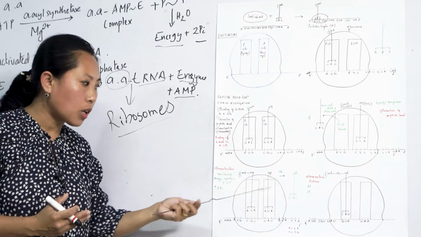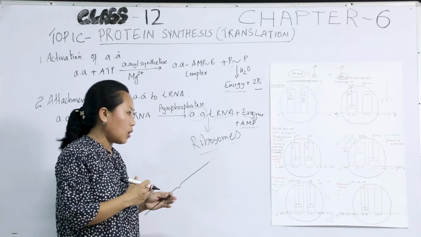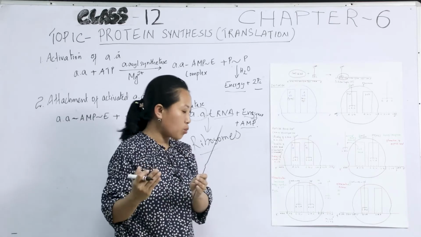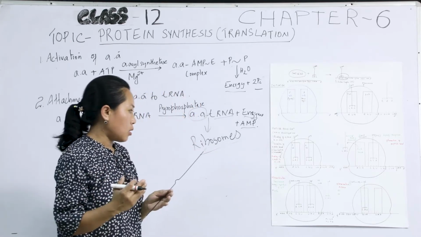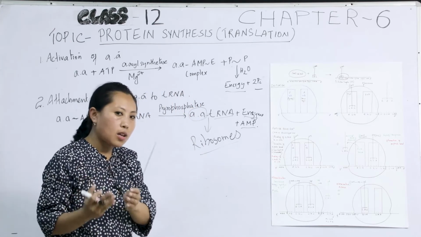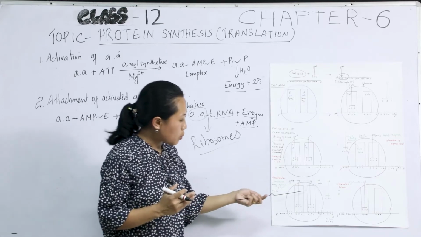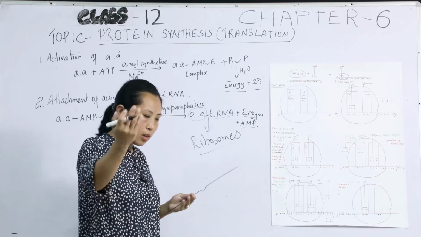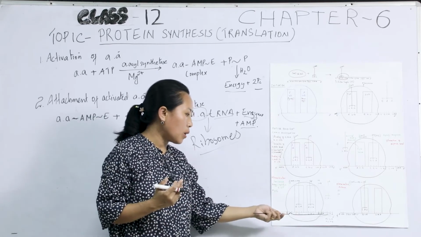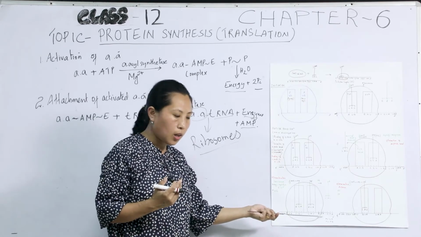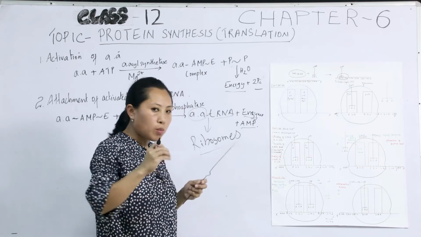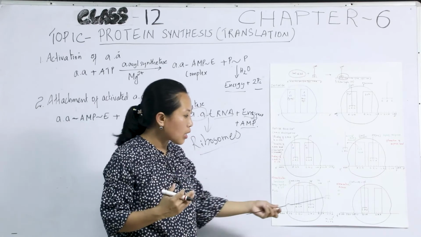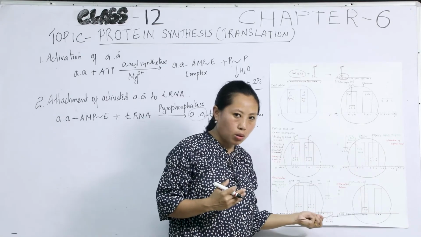Again, this tyrosine carries out a nucleophilic attack on the arginine, and a peptide bond is formed between them. Again, the ribosome moves forward together with the tRNA, and the tRNA which is present at the A site comes to the P site. The A site is vacant again, and it brings in a new amino acid depending upon the codon on the mRNA. In that way peptide bond formation takes place, and the tRNAs are released into the cytoplasm until it reaches a termination codon on the mRNA.